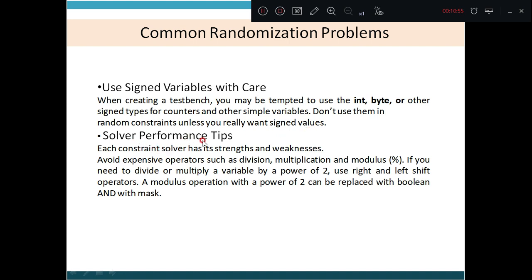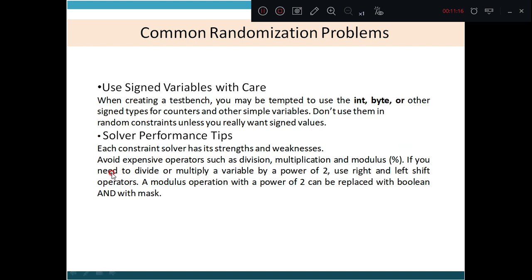Next one is solver performance tips. Each constraint solver has its strengths and weaknesses. Avoid expensive operators such as division, multiplication and modulus. So in place of this, what can be used then?